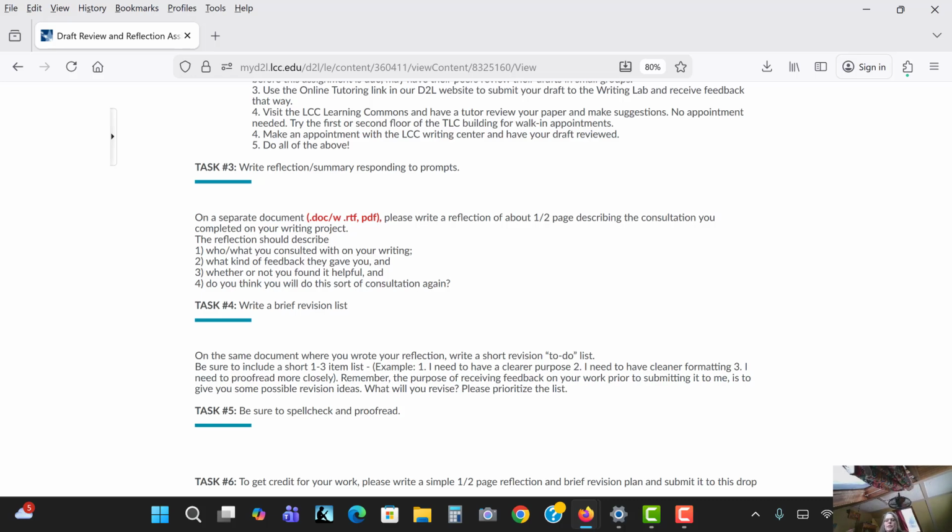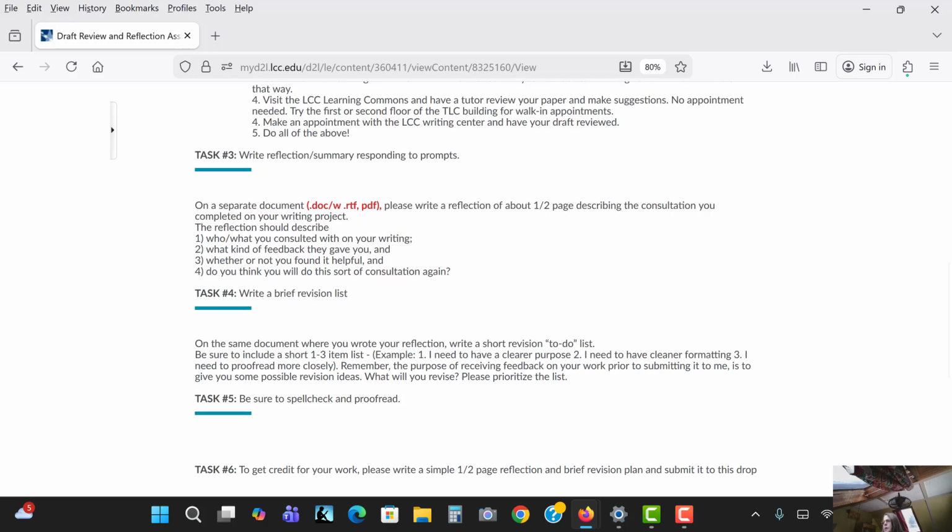Then what I want you to do is see what feedback you got, and then you write a 1-paragraph-ish reflection answering these questions. So you write the rough draft, you get it reviewed, and then the part you turn in to me is task 3 and 4. On a separate document, you write a reflection answering these questions: who or what you consulted with your writing, what kind of feedback they gave you, whether or not you found it helpful, and do you think you would do this kind of review again.